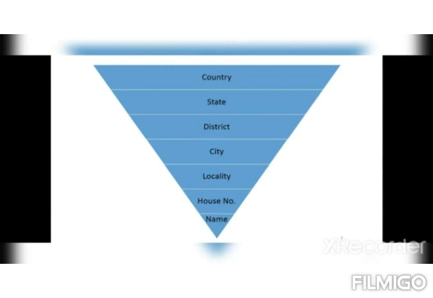Normally, an address format includes country, state, district, city, locality, house number, and name. As you can see, an address contains ranking or hierarchy. Country is the biggest unit of it, which contains the highest number of individuals, and the name of the individual is the smallest unit of it. For convenient study of living organisms, the hierarchy of classification was proposed.